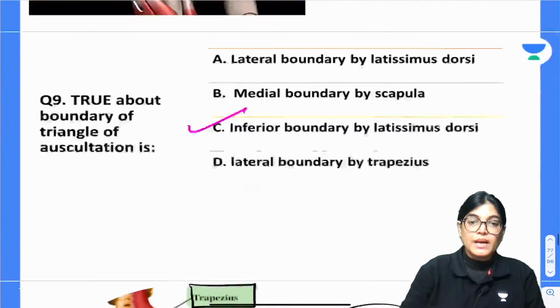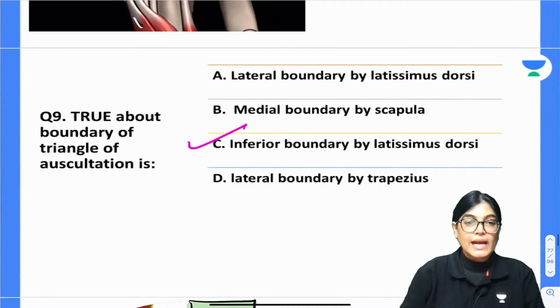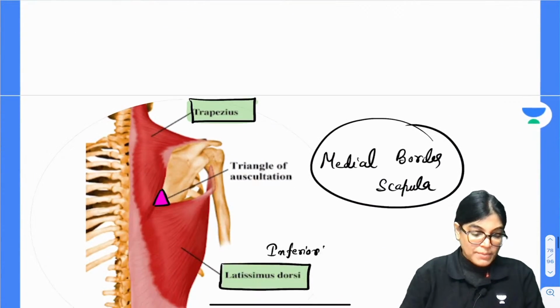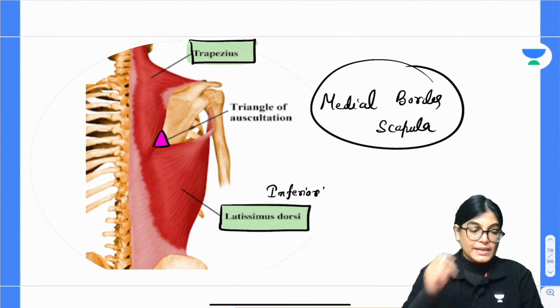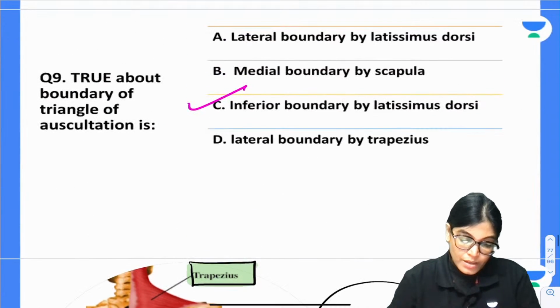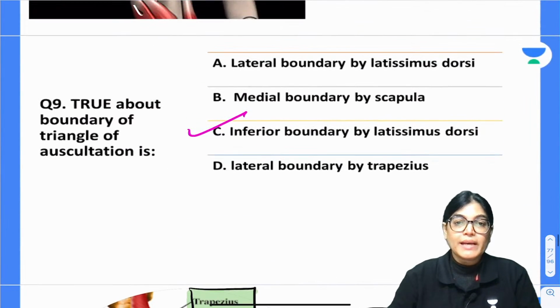So, done. Now the triangle of auscultation is clear. Okay, my dear aspirants, let's move on to the next, question number 10. All the best for question number 10.